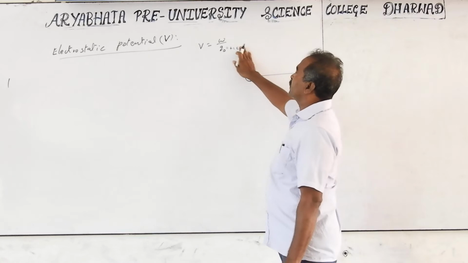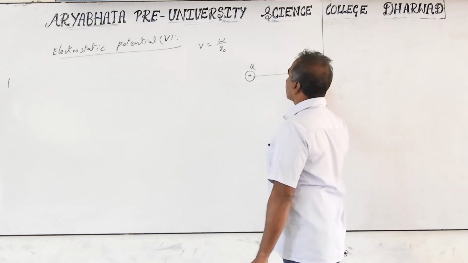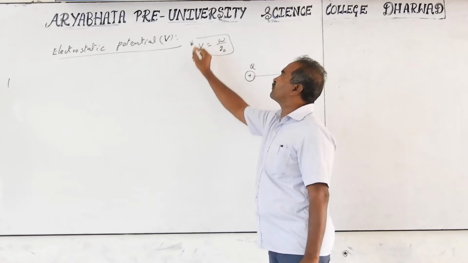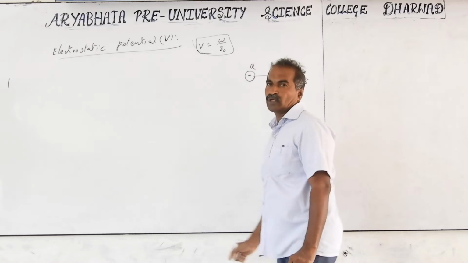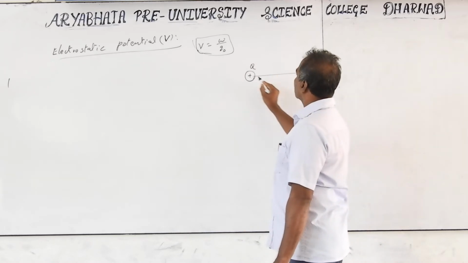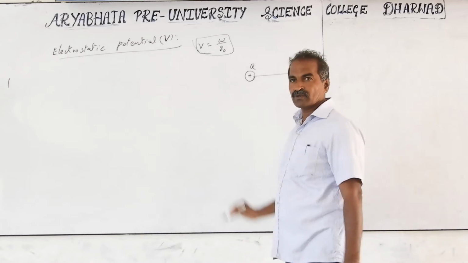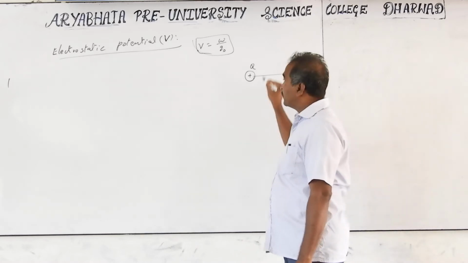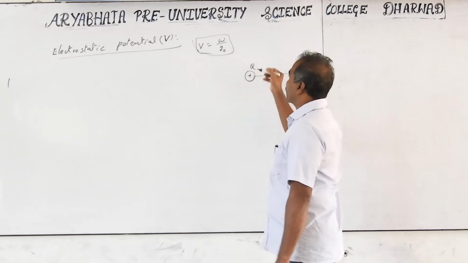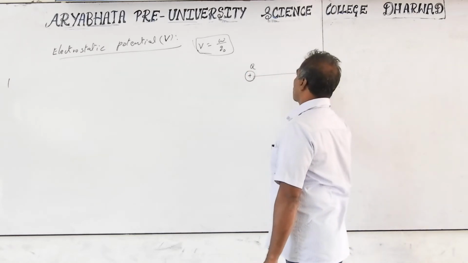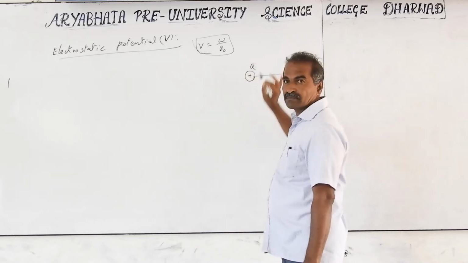But the charge moved need not be 1 coulomb; it can be any other value. Then the potential is equal to W by Q0. And the source charge need not be positive; it can be positive or negative. For the definition and derivations we imagine it as a positive charge, and the moved charge also positive. In other cases it can be plus or minus anything.